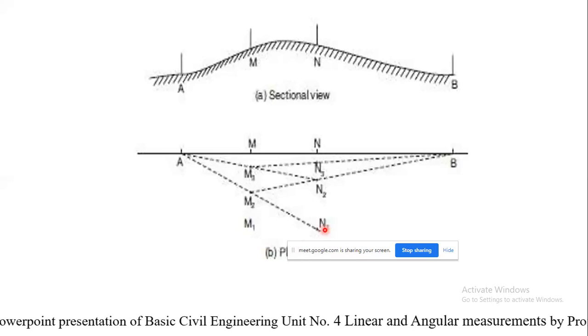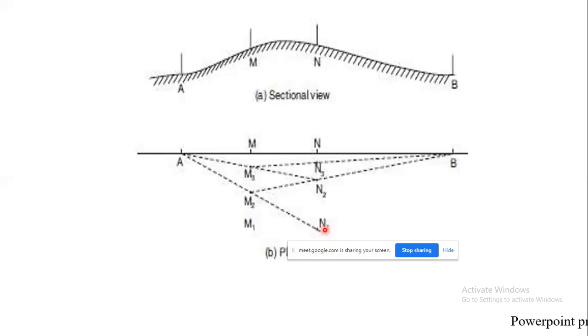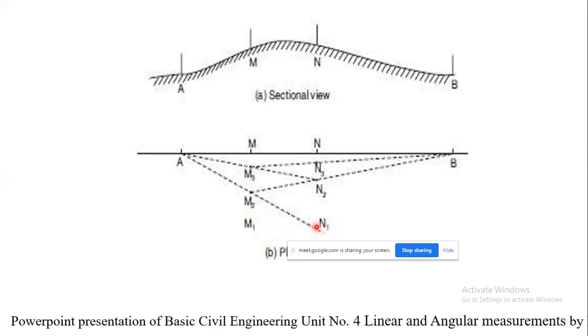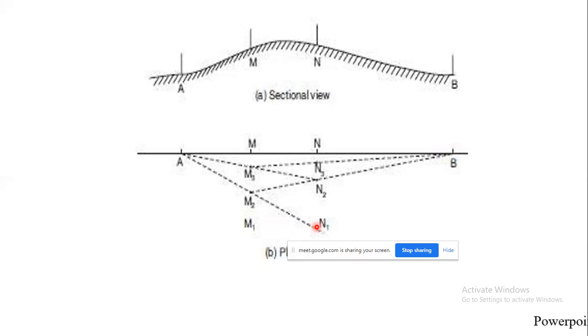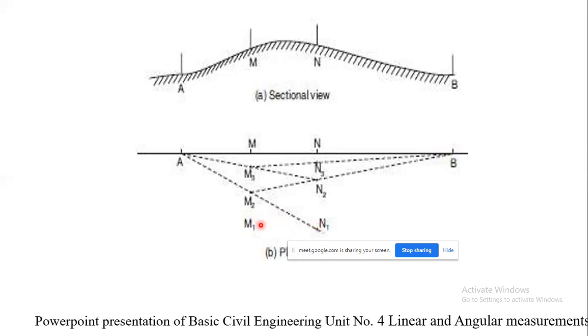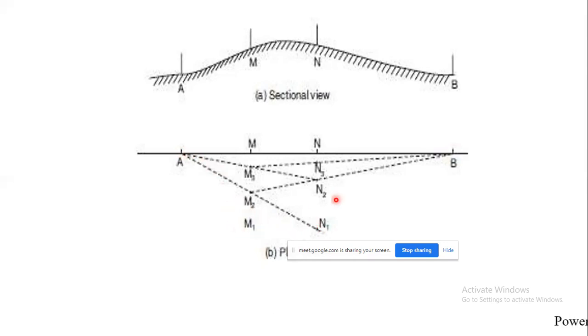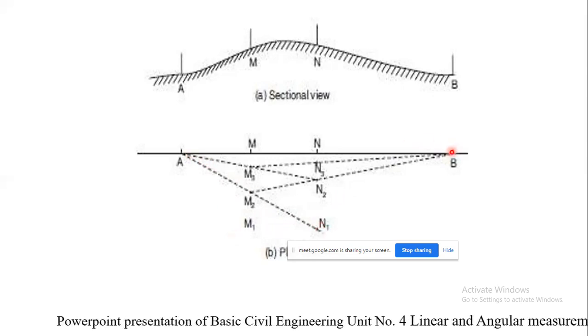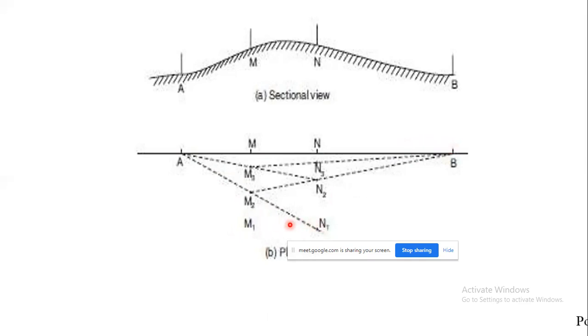So now what procedure are we going to follow? These are nothing but the assistants. M1 and N1 are nothing but the assistants. So we are supposed to give instructions to them such that the assistant at point M1 can see A as well as B from this position, and correspondingly N1 can see the ranging rod at A and that of B. So these are standing at such a position that they are intervisible from each other.